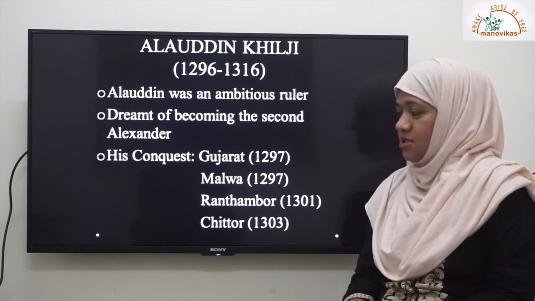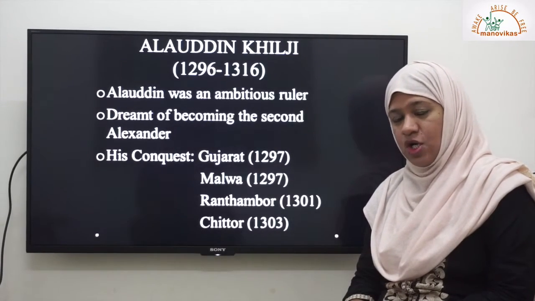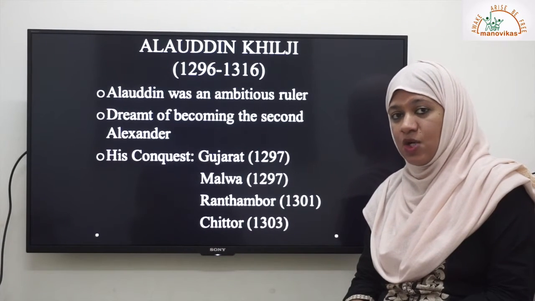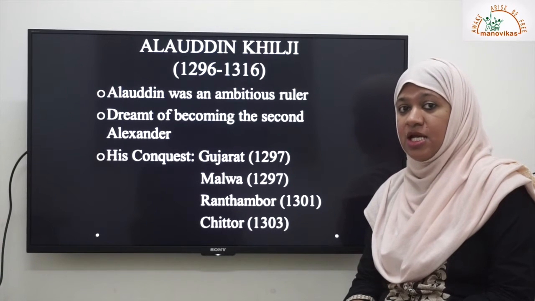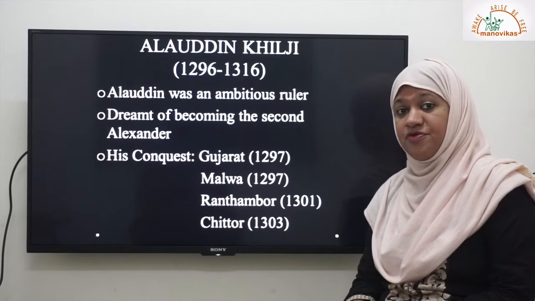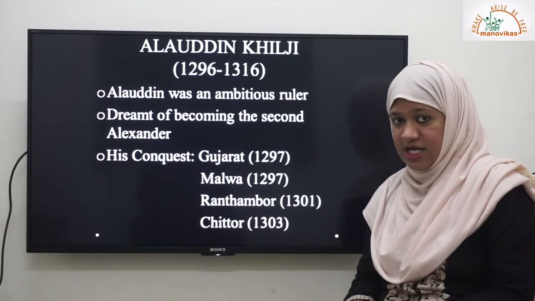So the next ruler or the Sultan of Delhi Sultanate in the Khilji Dynasty was Alauddin Khilji, who was the only powerful Sultan of the Khilji Dynasty.